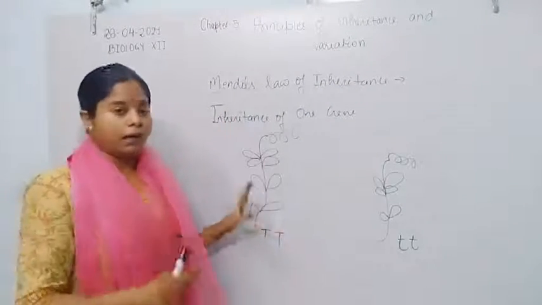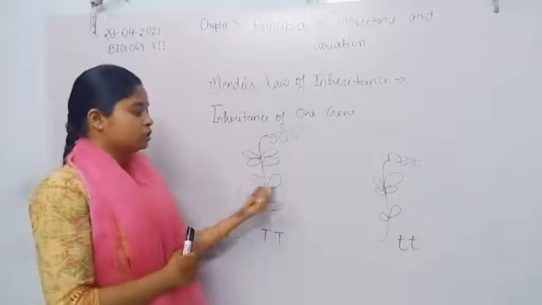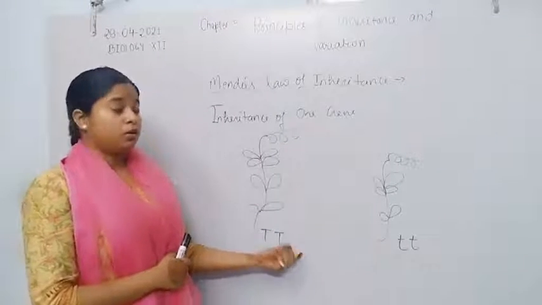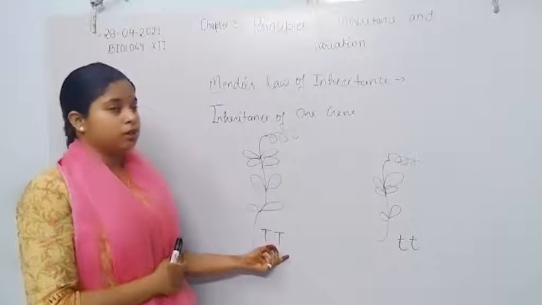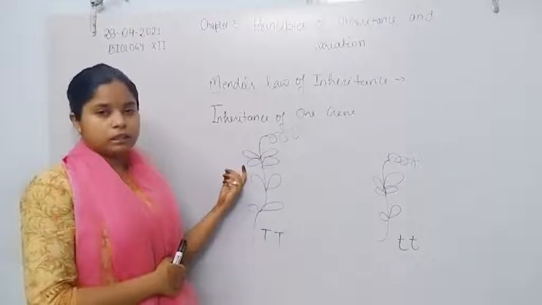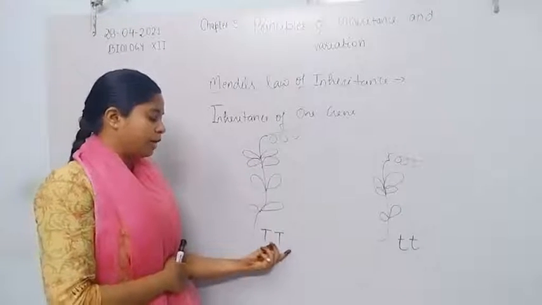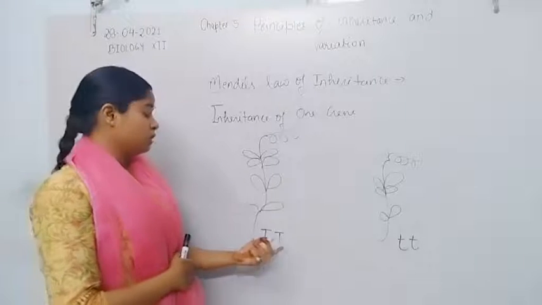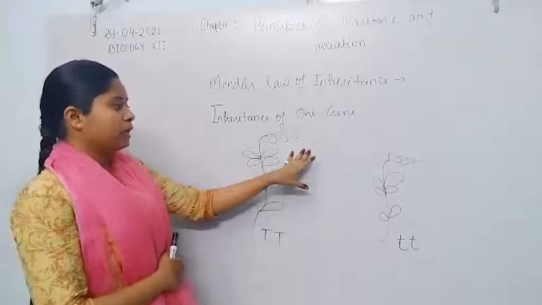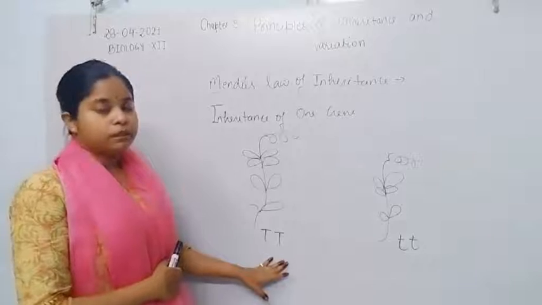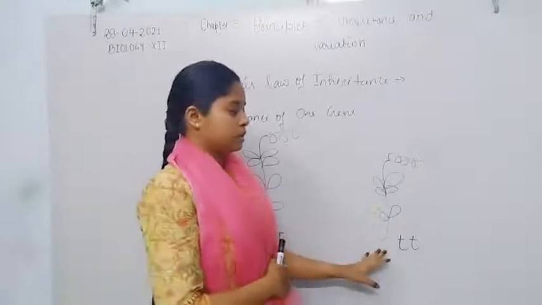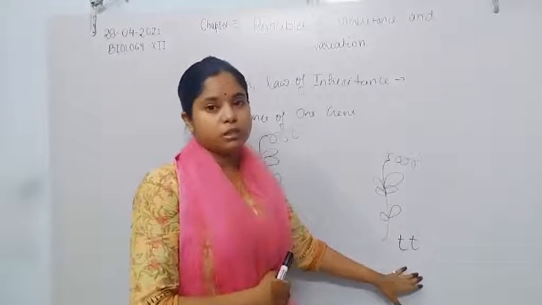For the tall plant, the gene is denoted by capital T, because the plant is diploid in nature, denoted by diploid chromosomes. So the tall characteristic is denoted by capital T, and the dwarf characteristic is denoted by the small t symbol.